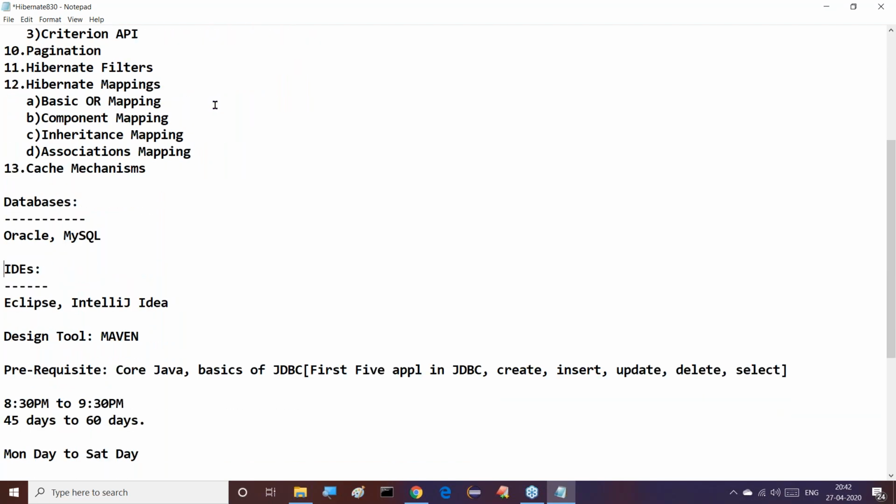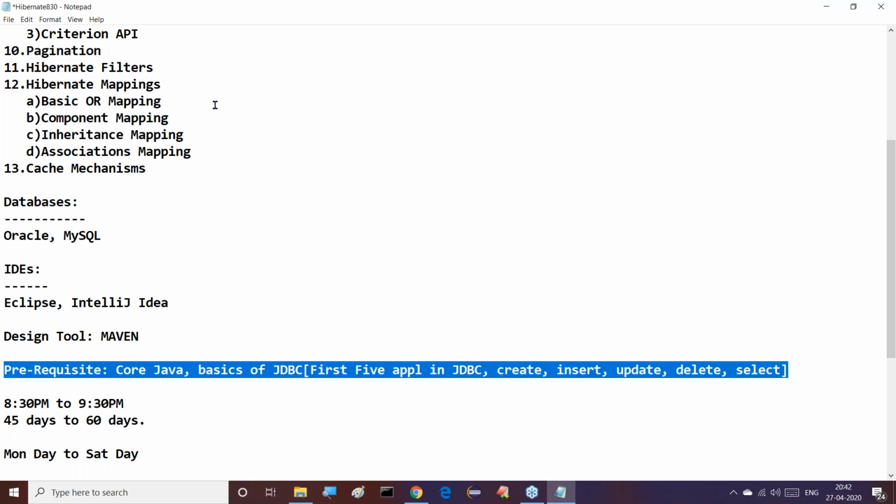And for databases, we are going to use mainly Oracle and MySQL. For IDEs, we can use these two, Eclipse and IntelliJ IDEA. And Maven, I can use there. Just before starting our development and design part, I will definitely take a separate session for Maven and prepare some examples on the basis of Maven. First, I will go for one or two normal examples. After that, I will give clarity on Maven. Then I will prepare the Hibernate applications with Maven.